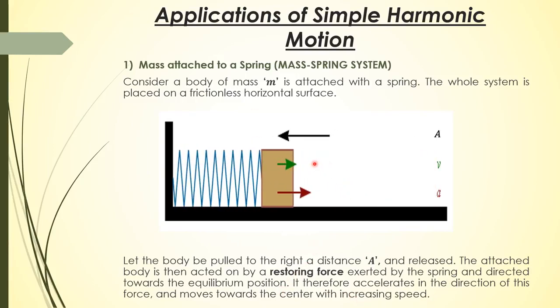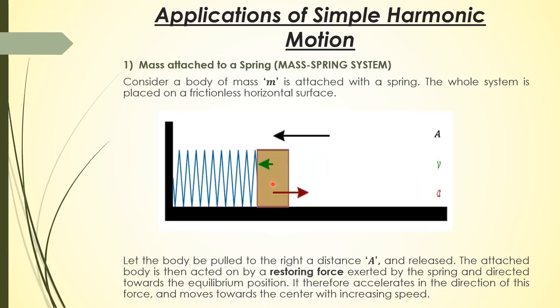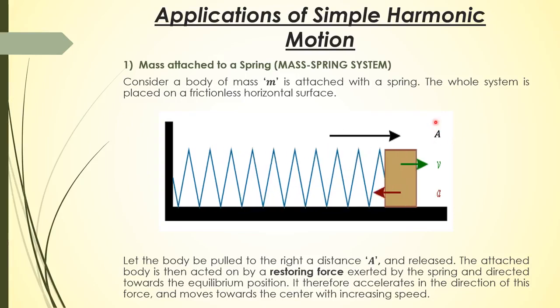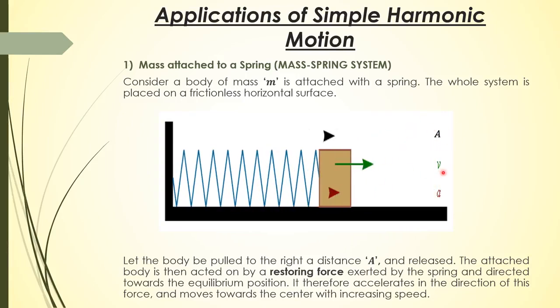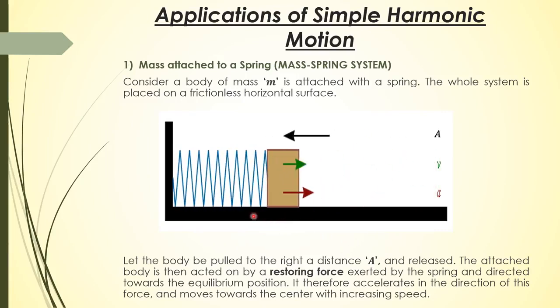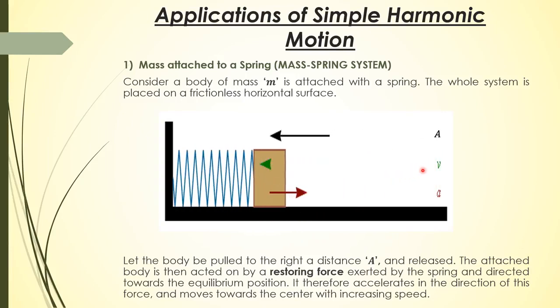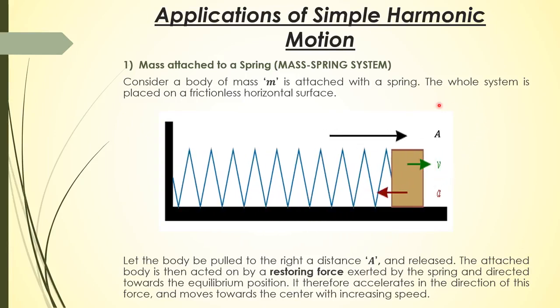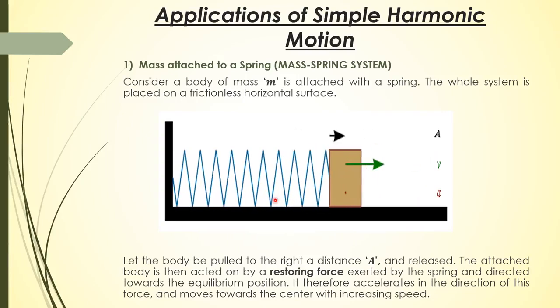So this means that when a block is displaced from mean or equilibrium position to extreme position, which is at displacement or distance a, and then we release the block, the force is restored in the block because of this spring, and the purpose of this force is to move the body towards the equilibrium position.